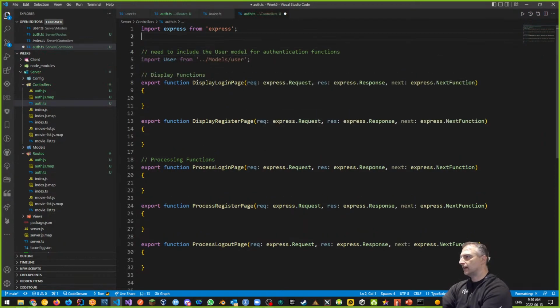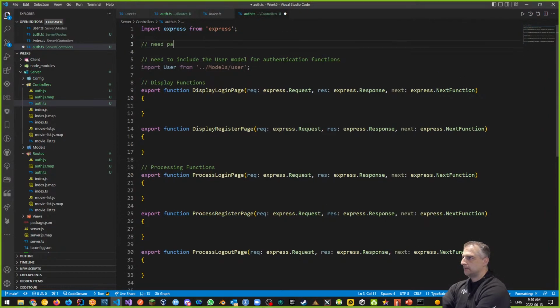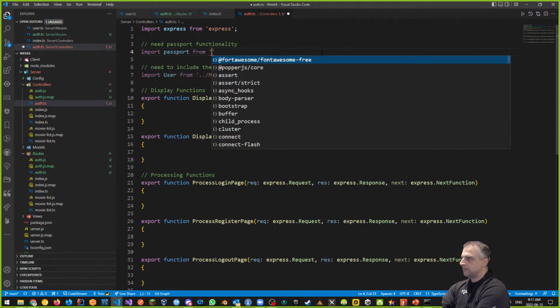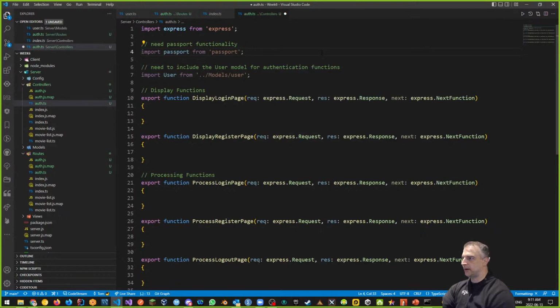We also need passport functions as well. We need passport functionality, and that's like the passport module, right? So we have to import passport from passport. So that we need as well. So those two things.